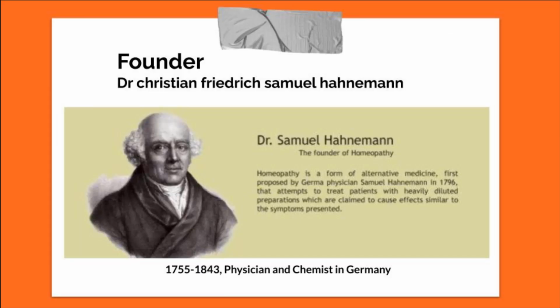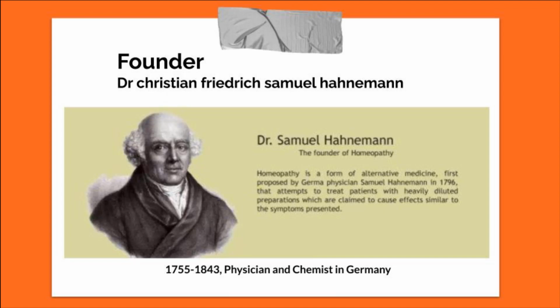Come to the next part, that is the founder of the homeopathic system of medicine. Who is the founder of this system of medicine? Who developed this concept of similar suffering? The founder of the homeopathic system of medicine is Dr. Christian Friedrich Samuel Hahnemann.